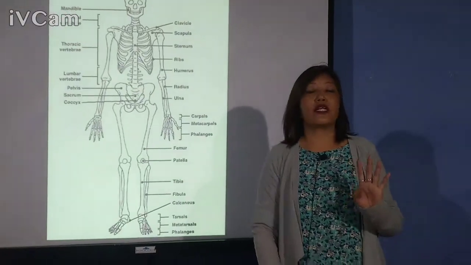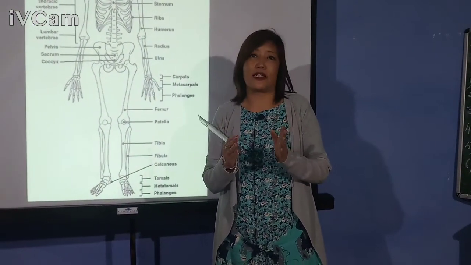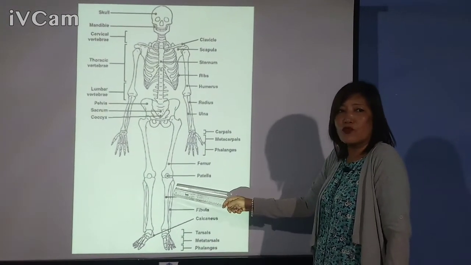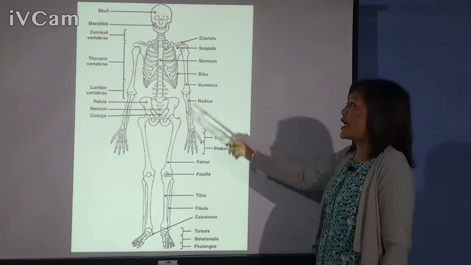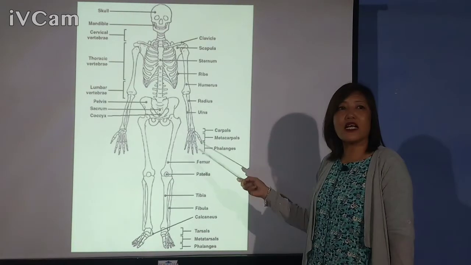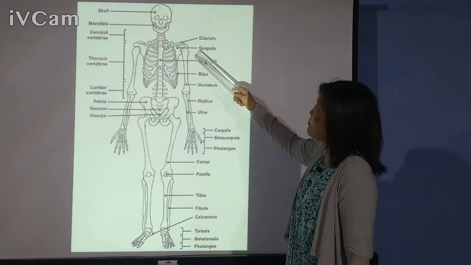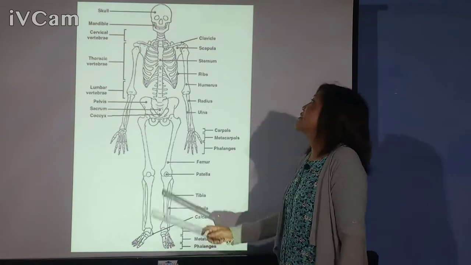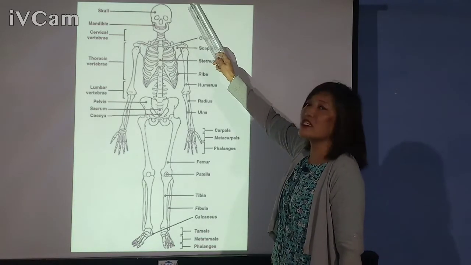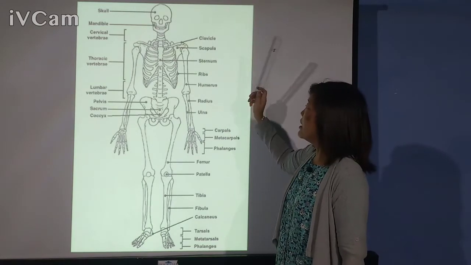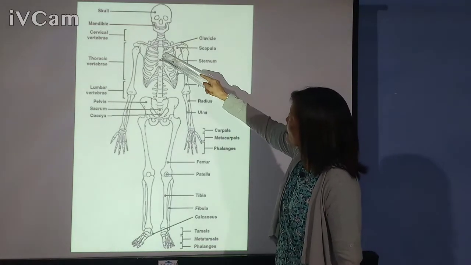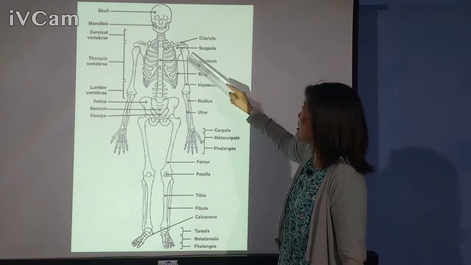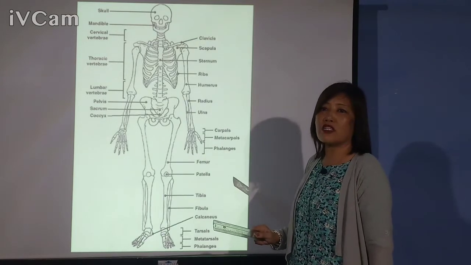Now we are going to discuss the parts of the skeleton. Now you see this is a skeleton. It looks quite scary, right? When we see the skeleton, we really get very scared. But actually, the reality is that it is us, right? So let's see the parts of the skeleton. A skeleton has 5 parts, and they are skull, limbs, backbone, ribcage and girdles. These are the 5 parts of the skeleton.